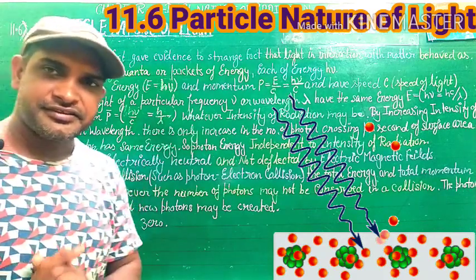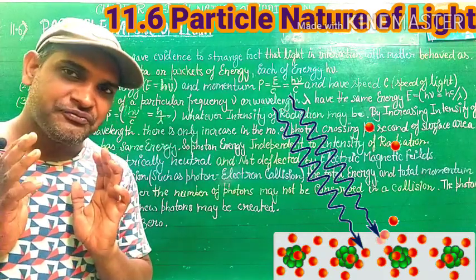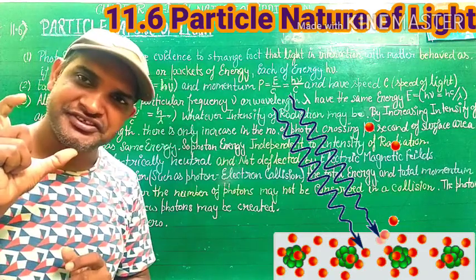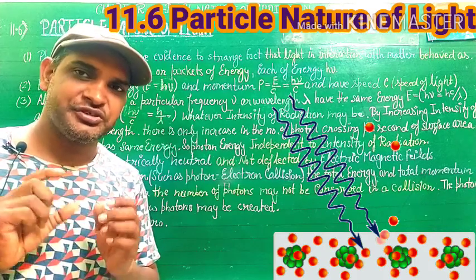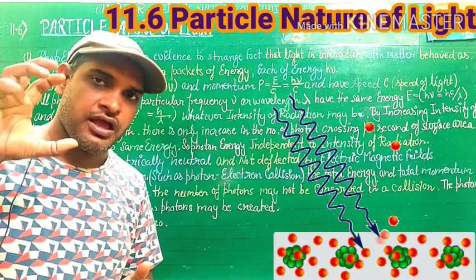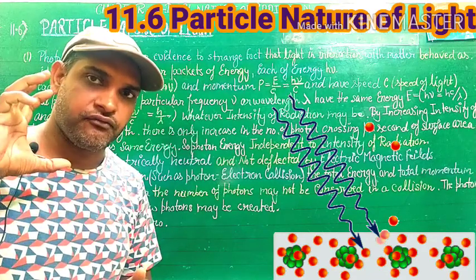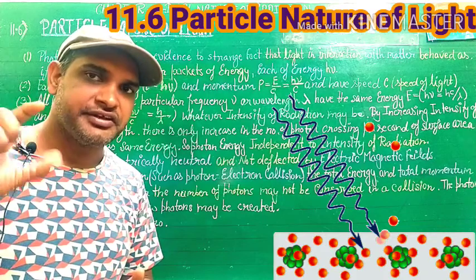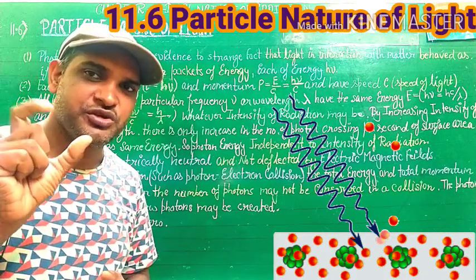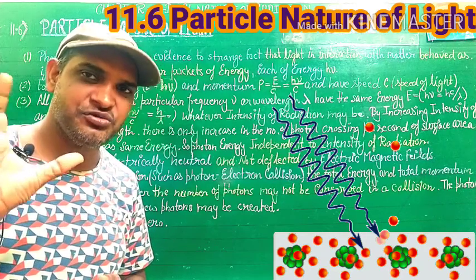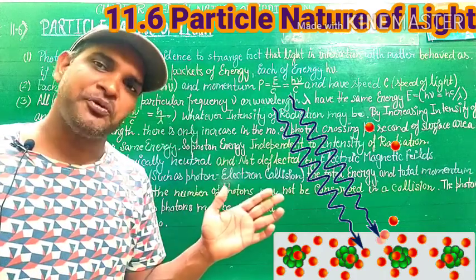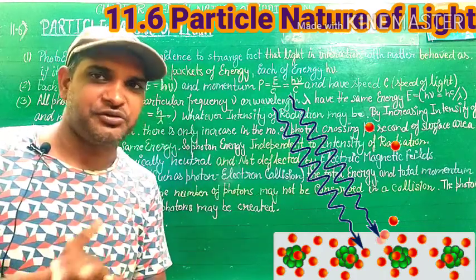Students, third is point C: all photons emitted from radiation of a given frequency have the same energy. The photons from a radiation have the same energy. ऐसा नहीं होगा कि एक फोटॉन की एनर्जी 2h न्यू हो जाए, एक की h न्यू है, एक की 3h न्यू है, कोई बड़ी एनर्जी का निकले, कोई कम एनर्जी का. उससे जो भी फोटॉन निकलेगा उसकी एनर्जी सेम होगी.